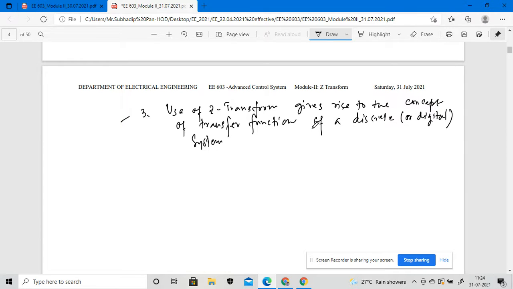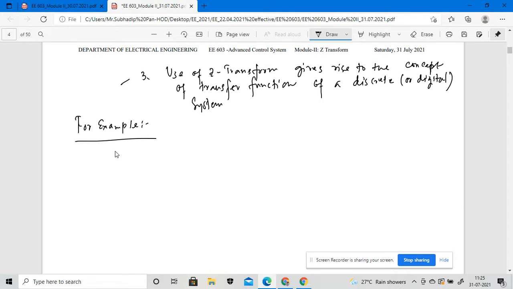So suppose I give you one example, to differentiate these two transformations. Suppose we have a sequence y of n.